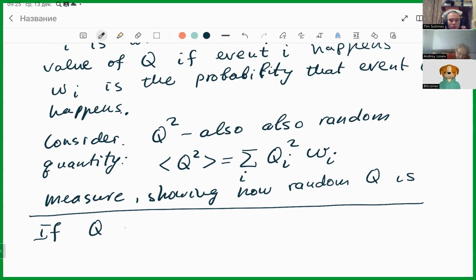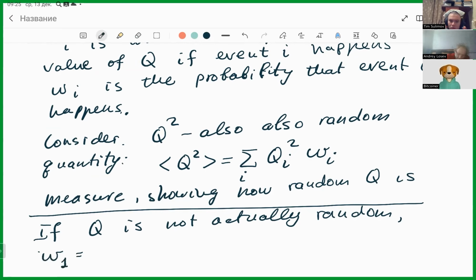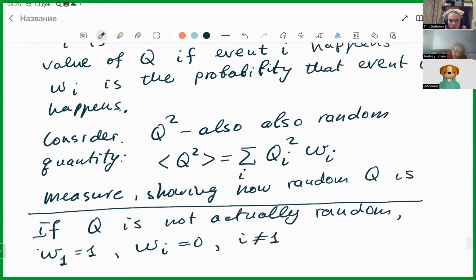If Q is not actually random, it means that in one event, say ω_1 is 1 and ω_i is 0 for i not equal to 1, only one thing happens.